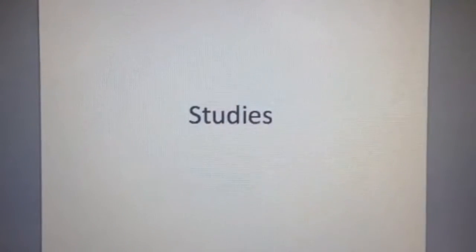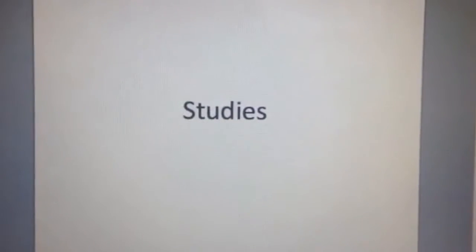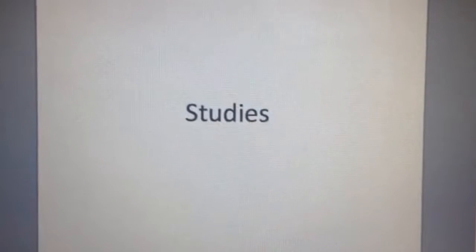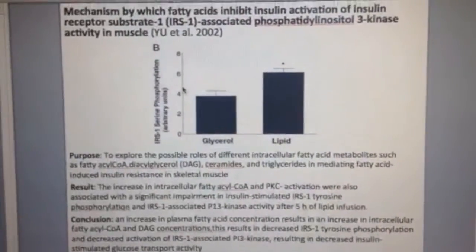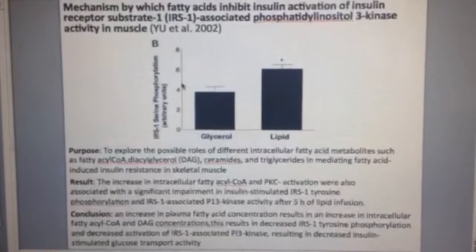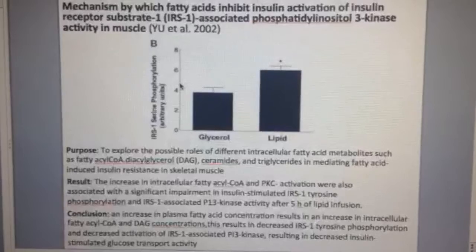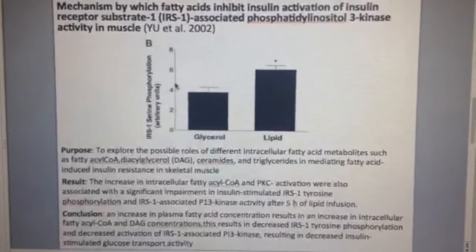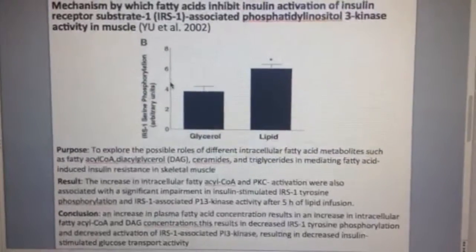We found 2 studies that looked at the effect of a high-fat diet-induced accumulation of reactive lipid species in skeletal muscle. One of these studies looked specifically at DAGs, while the other looked at ceramides. The first study we found explored the possible roles of different intracellular fatty acid metabolites such as fatty acyl-CoA, DAGs, ceramides, and triglycerides in mediating fatty acid-induced insulin resistance in skeletal muscle.